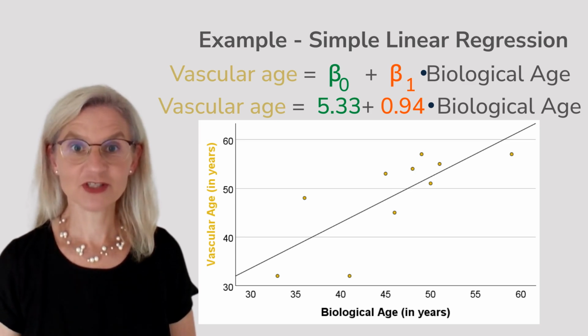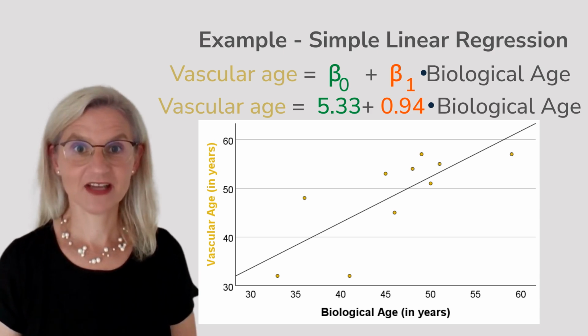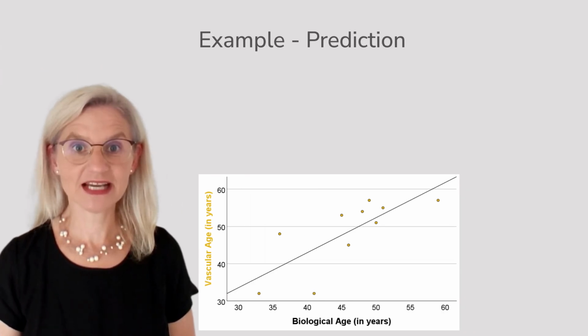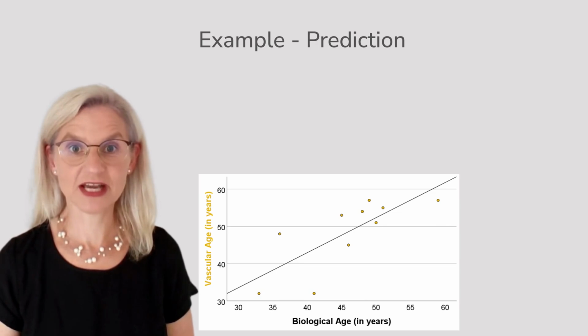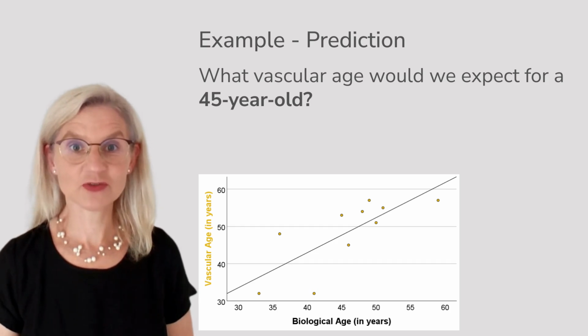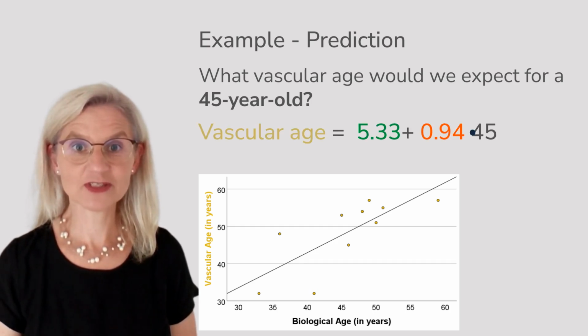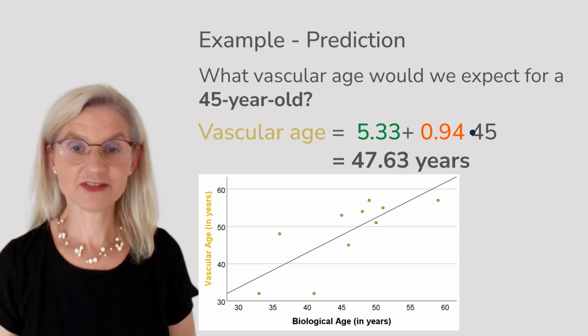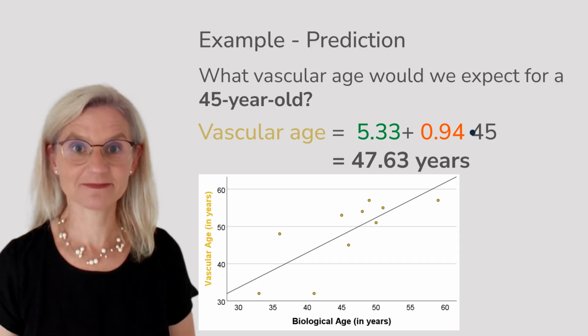We can also have the software draw this line directly onto the scatter plot so we can see at a glance how the values behave on average. This means we can estimate the average vascular age for any biological age between 33 and 59 years. For example, if someone is 45 years old, to find out, we substitute 45 into the equation. Vascular age equals 5.33 plus 0.94 times 45. Calculating this gives 47.63 years.